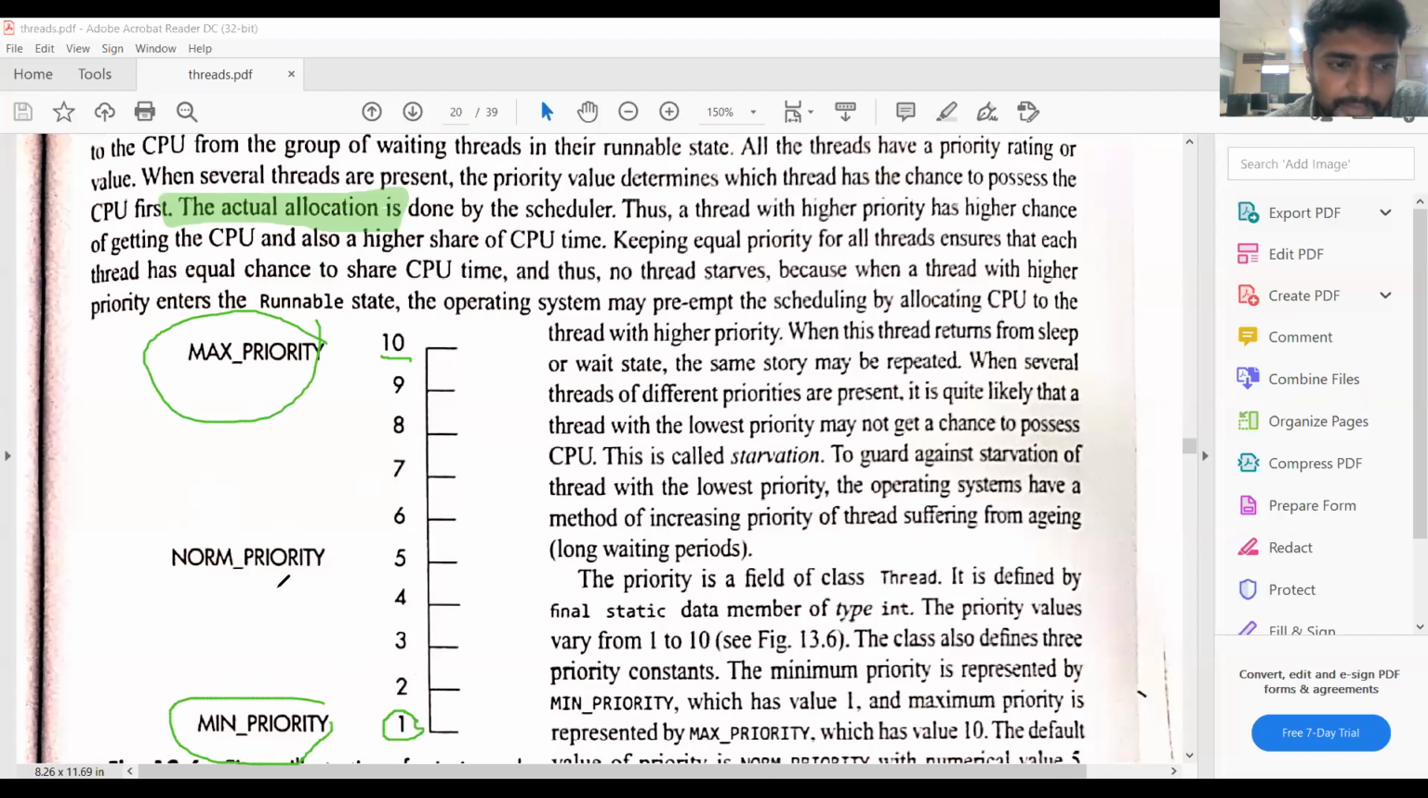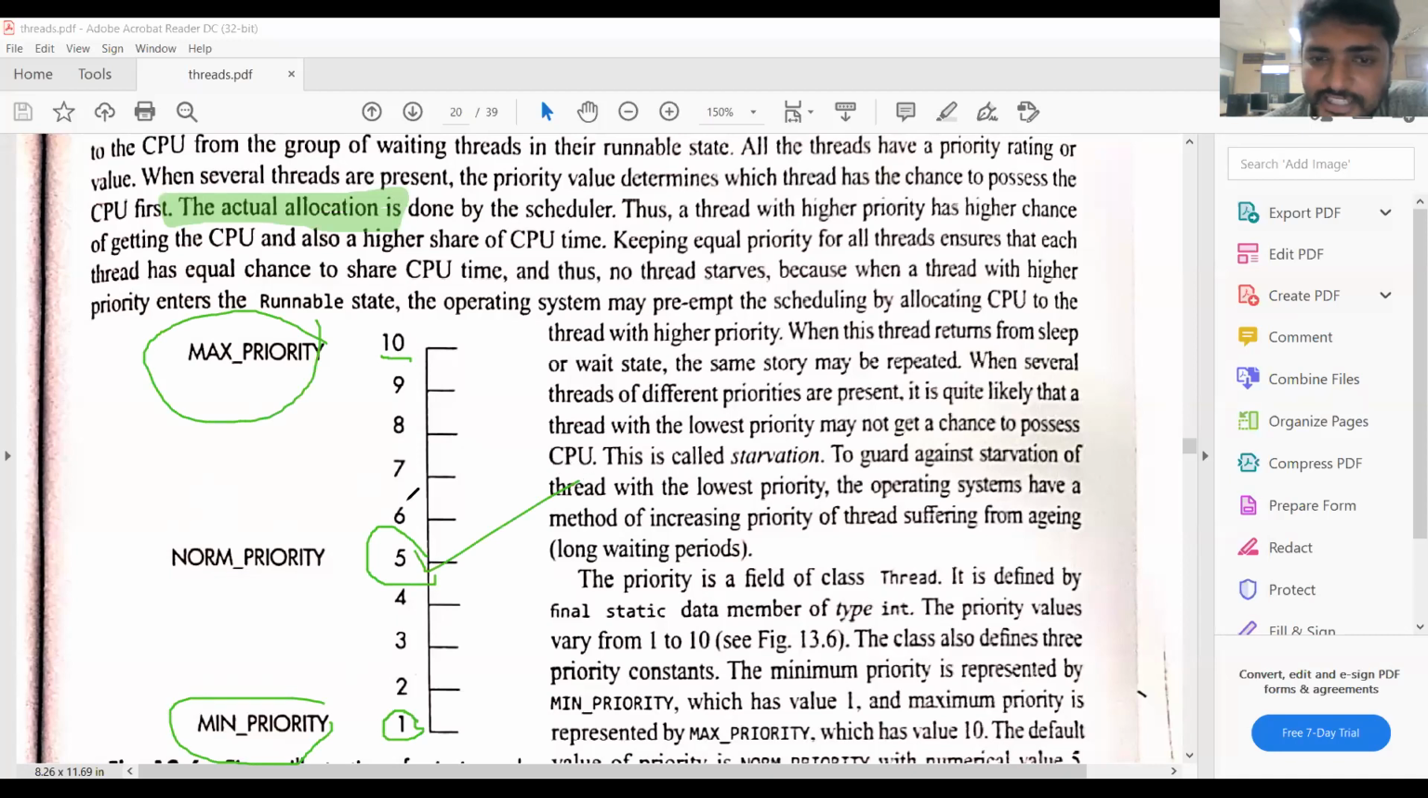Normal priority, nominal priority, that is 5. So that is average. That means if you create any thread, the default priority is 5.